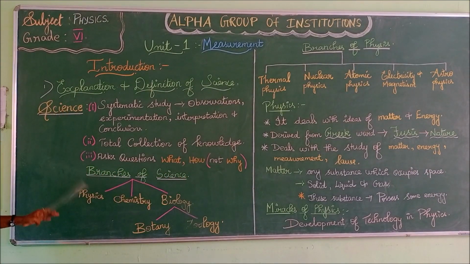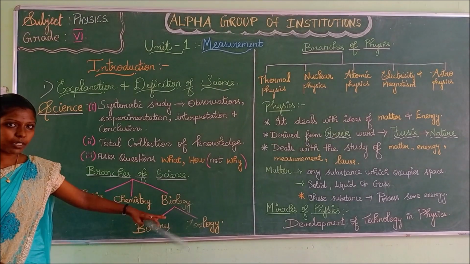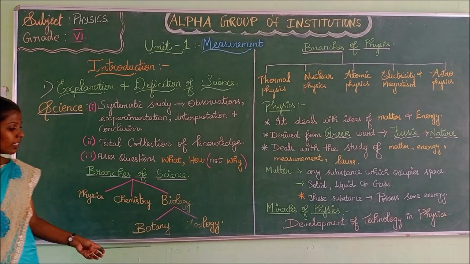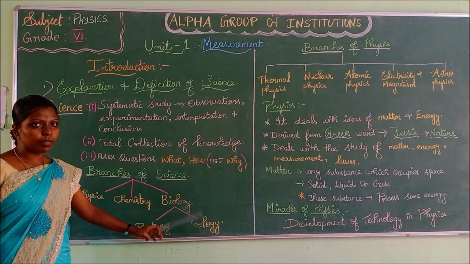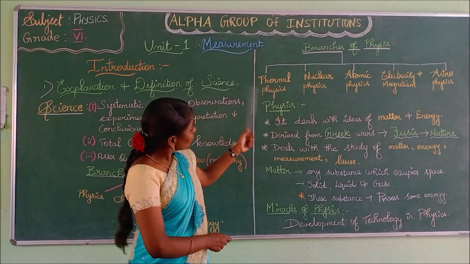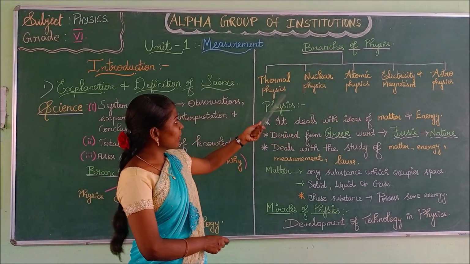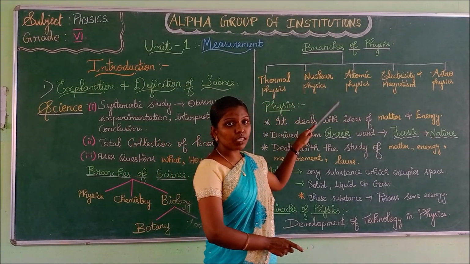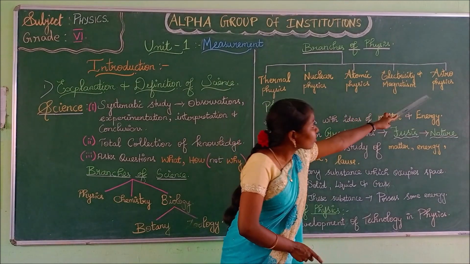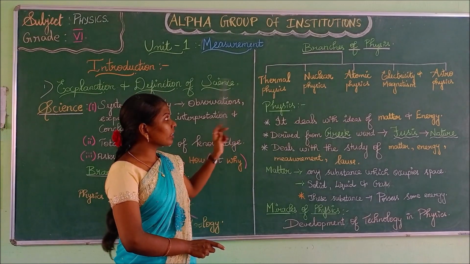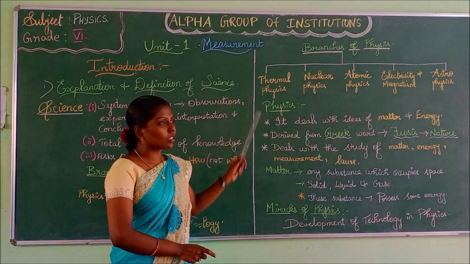Next, branches of science. There are 3 branches of science, namely physics, chemistry, biology. Biology has 2 subdivisions, namely botany and zoology. Botany is the study of plants, zoology is the study of animals and other living organisms. Next, branches of physics. These are the few branches of physics mentioned here: thermal physics, nuclear physics, atomic physics, electricity and magnetism, astrophysics. Thermal is nothing but heat. In this we will be studying about heat, effects of heat, temperature, etc.